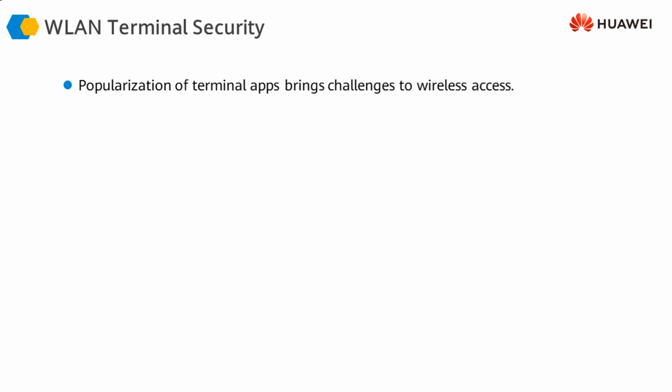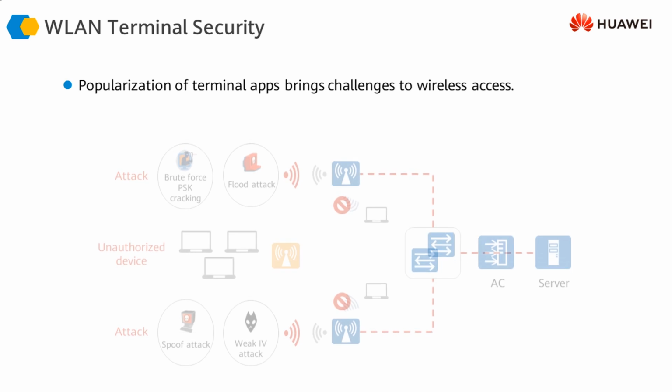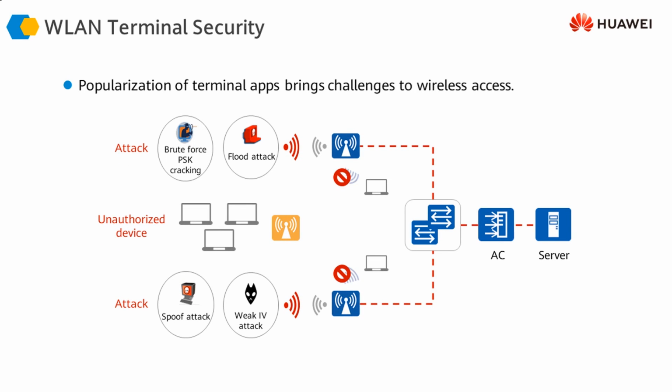Because wireless security is becoming a major form of terminal access or network access, it becomes very important that our wireless infrastructure remains secure, whether our switches, our access controllers or our authentication servers.